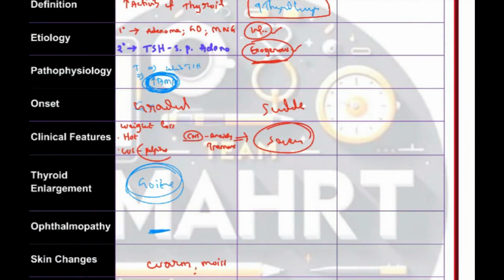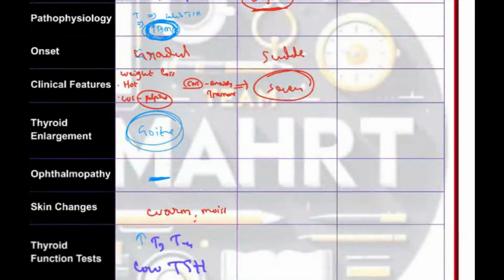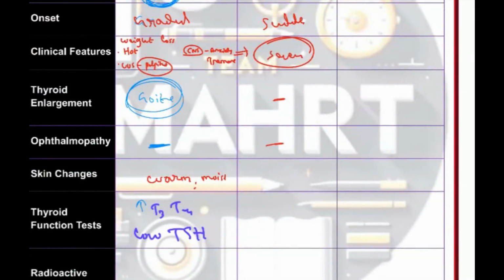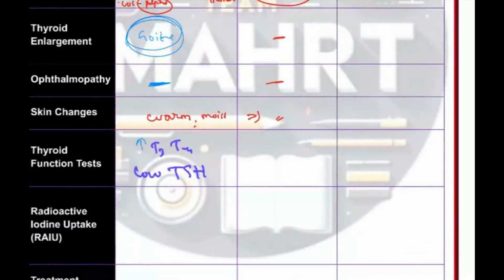Severe means what? Here palpitations, and there will be arrhythmia. Severe symptoms. Thyroid enlargement? No, it will not be there because it is an acute condition. Ophthalmopathy? No, it will not be there. How will the skin be? Anybody? Same. Warm, moist skin will be there.